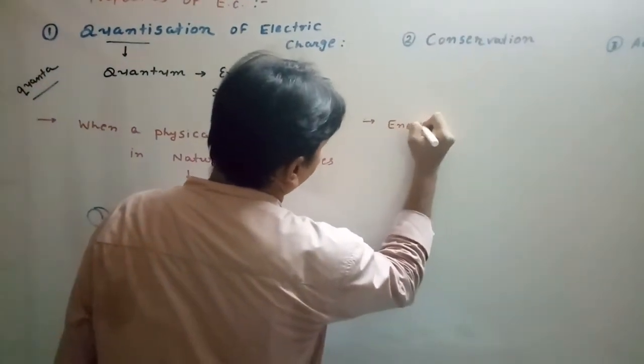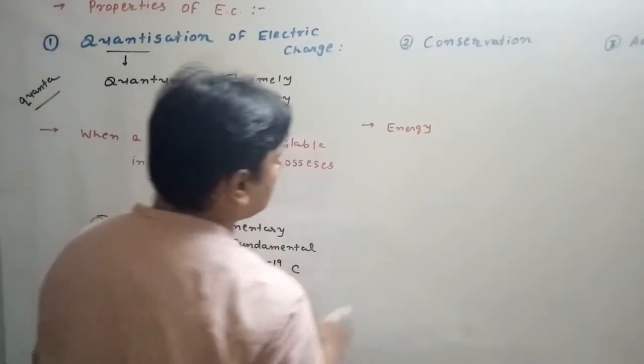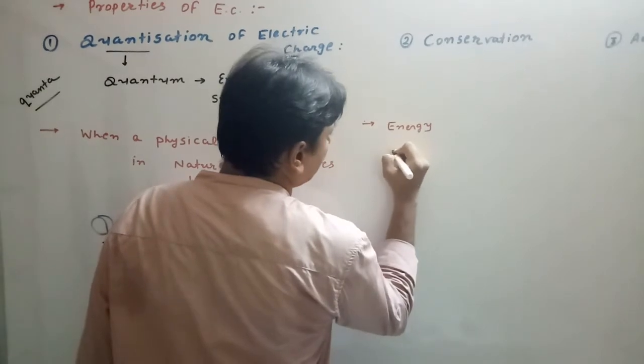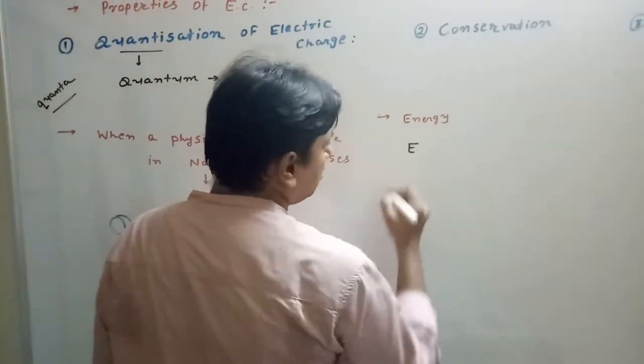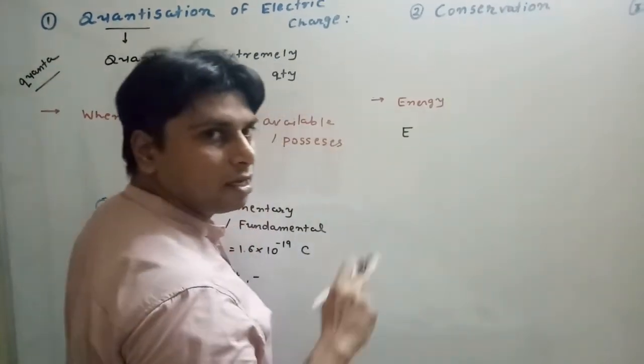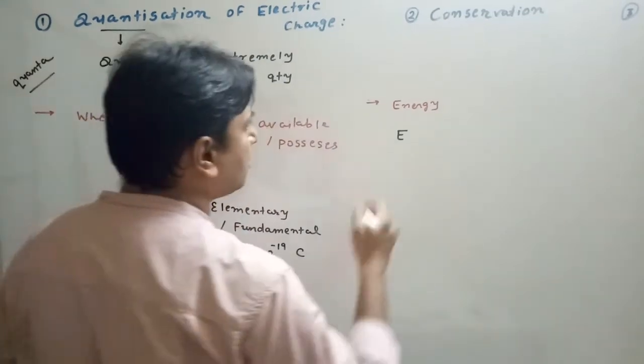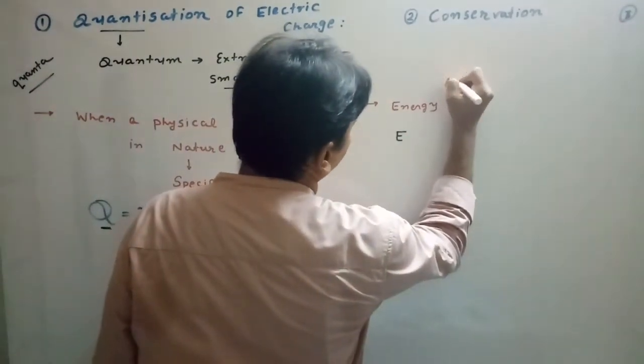You will learn about this formula, whenever the energy is available. Let me also tell you that the same quantization of energy you will also learn in the chapter of atoms.